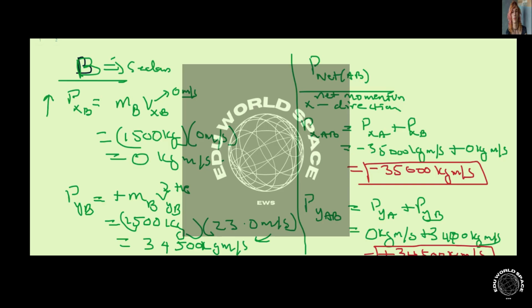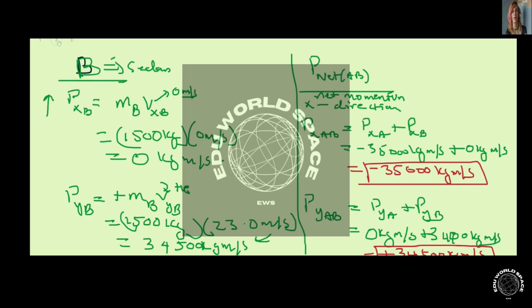So this is the net momentum in the x, and the net momentum in the y. And then part B of the problem, we want to find the magnitude and direction of the net momentum.